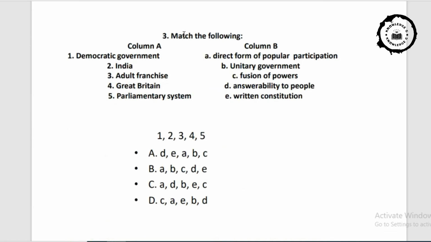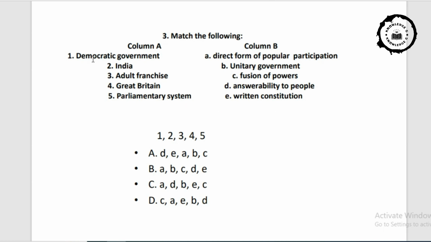In this question, you can see column A and column B. You have to match the following. Option A, democratic government. In the column B, 1 is direct form of popular participation. In question number 2 or column 2, containing India. Option B, unitary government. 3, adult franchise. C, fusion of powers. 4, Great Britain. D, answerability to people. 5, parliamentary system. E, written constitution.